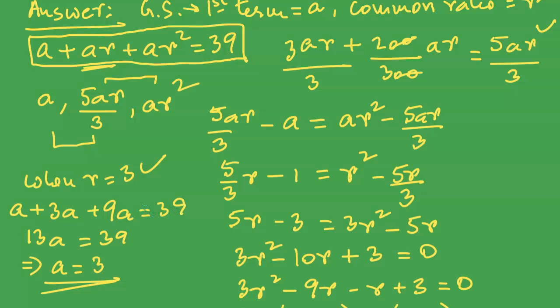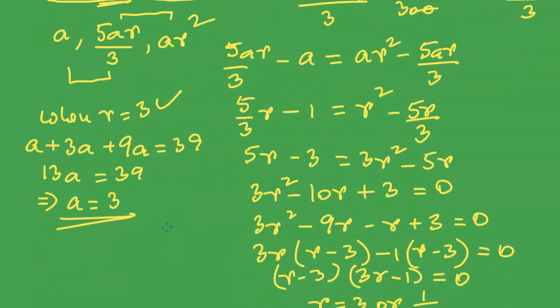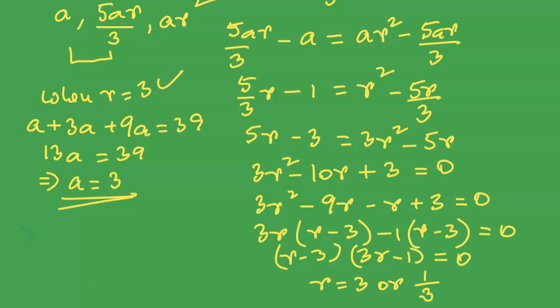What about R is equal to 1 over 3? When R is equal to 1 over 3, A stays as it is, AR, that is A times 1 over 3, which is A over 3, plus AR square.